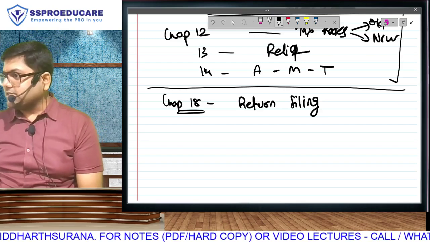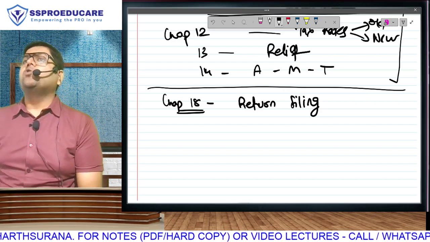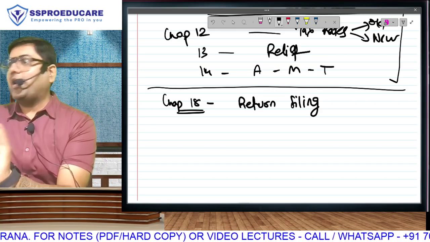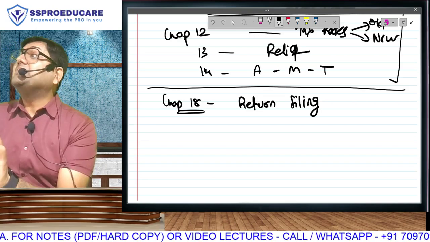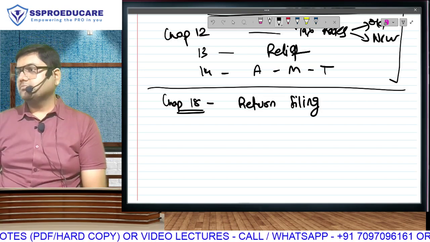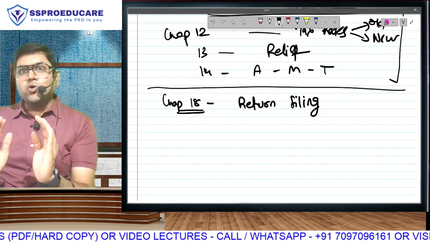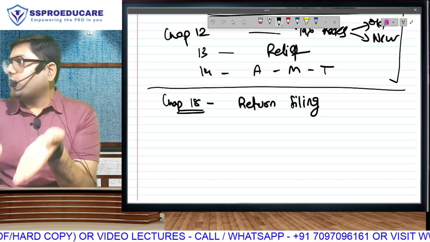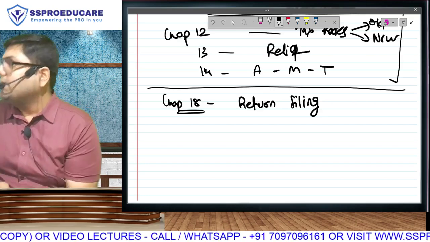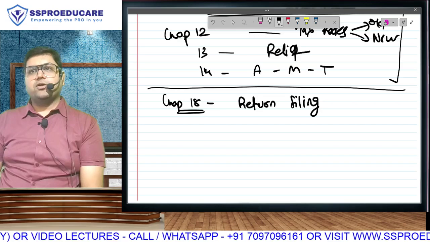So this chapter will teach us who has to file return of income, who does not have to file, and what the due dates are. If I miss the due date, can I file a belated return? If I make a mistake, can I revise my return? All that will be taught to us in the chapter. So do you understand? I am submitting the calculation. For that, I am completing the calculation. Complete your income calculation, complete your tax calculation, and then submit your calculation.